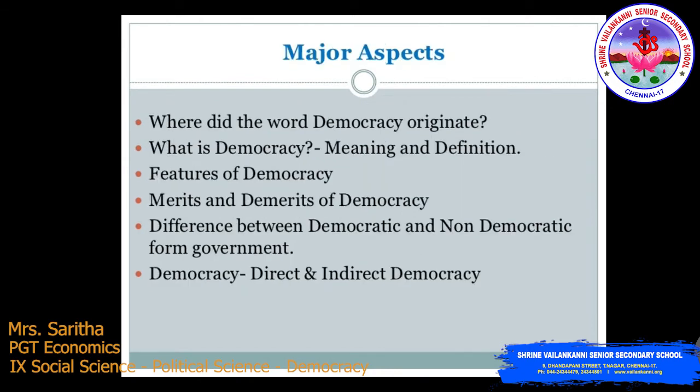Now, what are the major aspects? Where did the word democracy originate? What is democracy? You'll be learning the meaning and definition of democracy. And then, what are the features of democracy? And fourth, merits and demerits of democracy, and the difference between democratic and non-democratic forms of government. At the last, direct and indirect democracy.